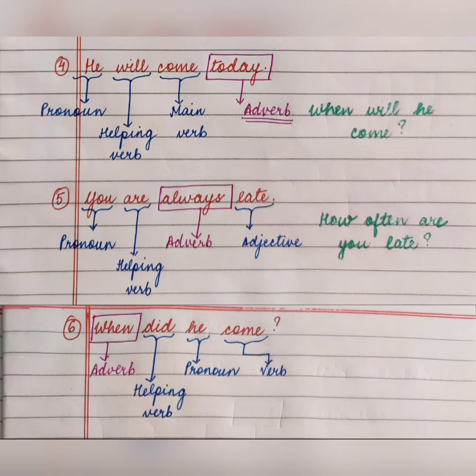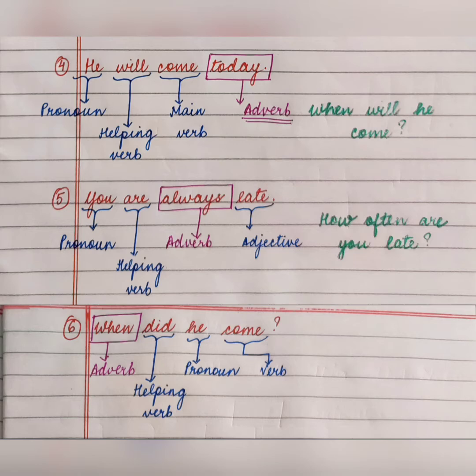The next example is you are always late. So the first word is you, which is a pronoun. The next word is are, which is a verb. The last word is late, which is an adjective. It is describing about you. It is describing about the pronoun, right? So it is an adjective here.